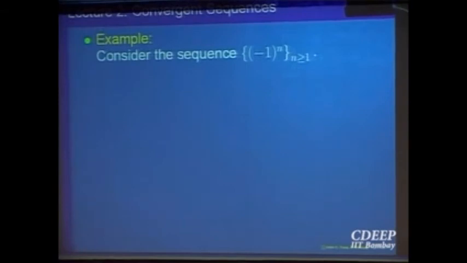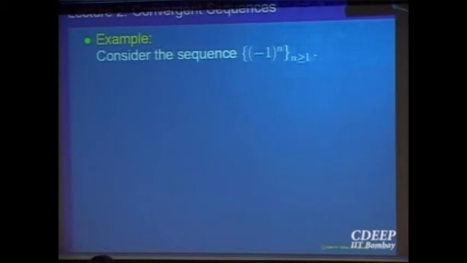The sequence is minus 1 to the power n. I am looking at very simple examples so that we understand the concept of convergence. So in this, what is happening? The terms are becoming minus 1, 1, minus 1, 1, minus 1, 1. So obviously the sequence is not convergent because it doesn't come closer to any particular value. It fluctuates. Now I want to write that mathematically. So the claim is the sequence is divergent. I want to prove it. I want to write the proof.